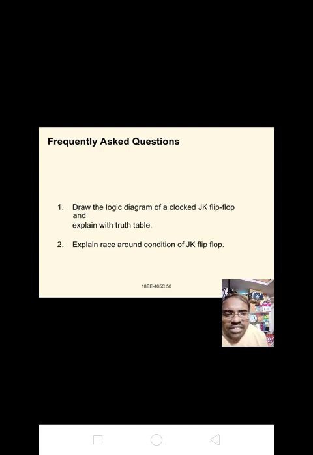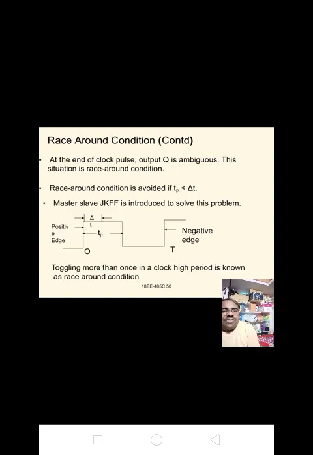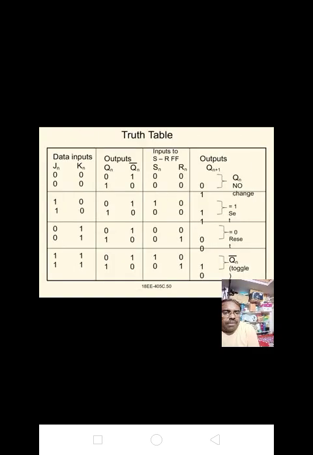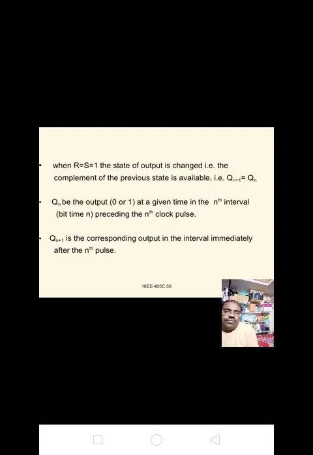Here is the assignment for you. Draw the logic diagram of a clocked JK flip flop and explain with truth table. Explain race around condition of a JK flip flop also. Please have a glance at it. Most important question, 5 marks questions. Dead easy questions also.